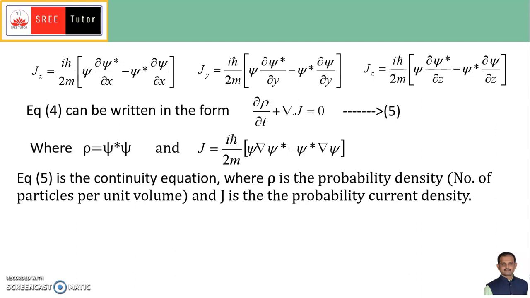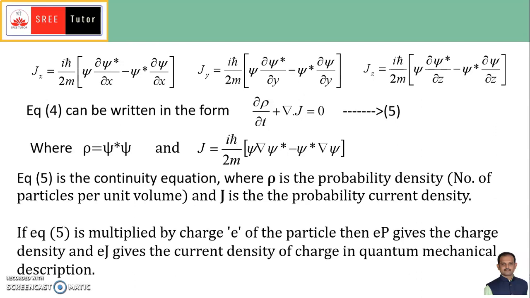The same in electrostatics: the charge density and the current density of charges. The same concept we apply in the quantum mechanical system. In equation 5, rho gives the probability density, that is the number of particles per unit volume, and J is the probability current density.